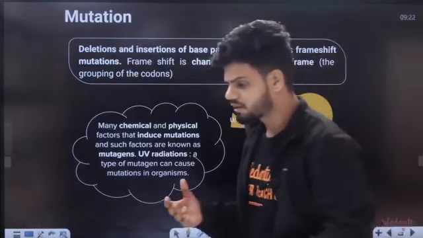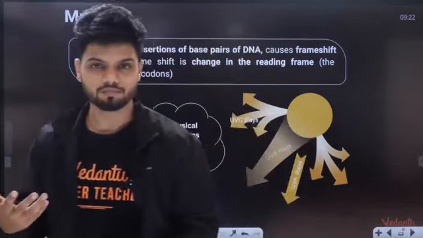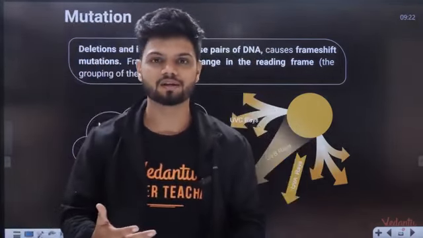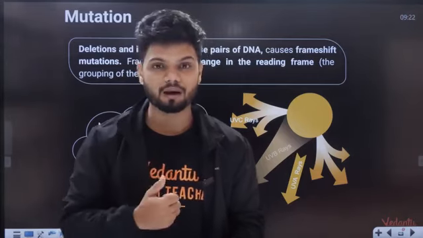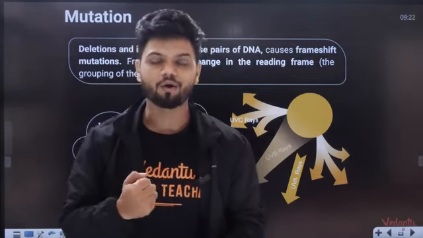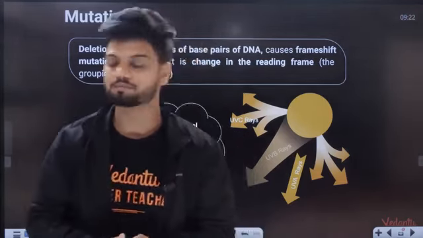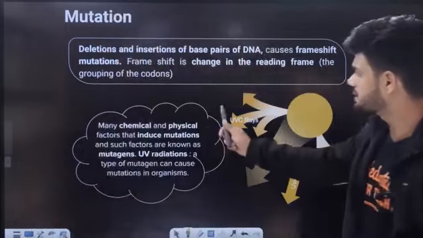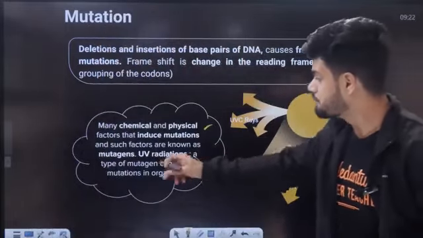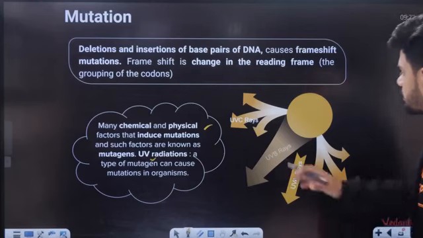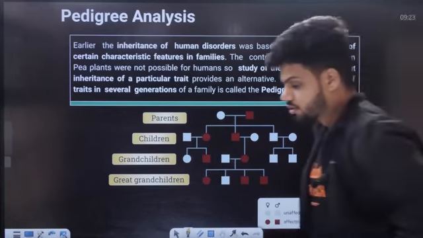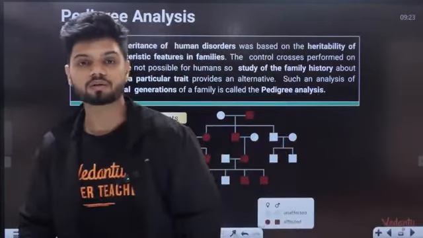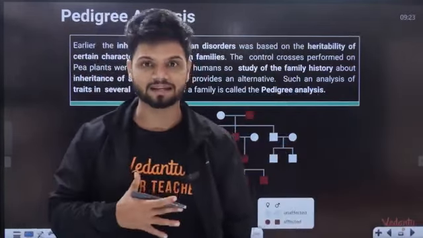Now, you might ask me, sir, how are these mutations caused? Is there any reason for it? Yes, there is. They are called mutagens. It could be harmful gamma rays, UV rays. All of this can cause cancer in the body. Many chemicals and physical factors are mutagens: UV radiation, UVB, UVC, UVA. All of these are mainly causing mutation. So students, remember, mutation can cause a change in the entire DNA.